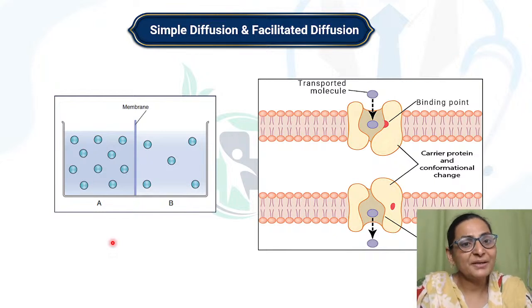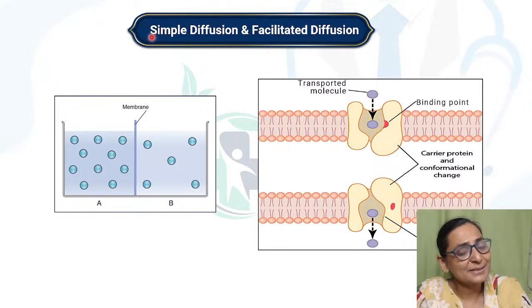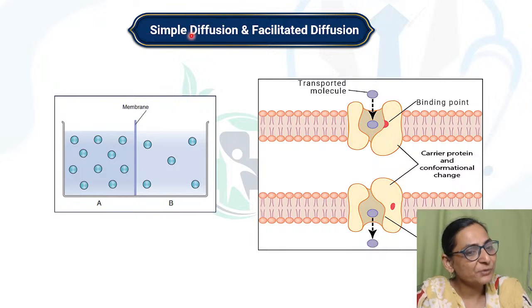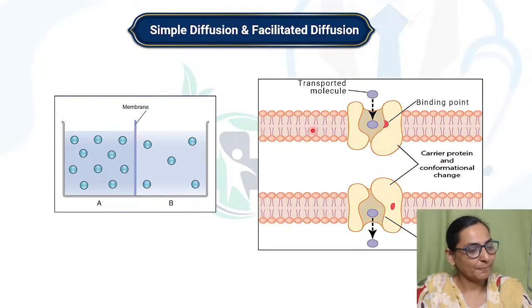Now, what are the various examples of the transport mechanisms? If you consider your simple or passive transport, it is diffusion and osmosis. Diffusion includes simple diffusion and facilitated diffusion.